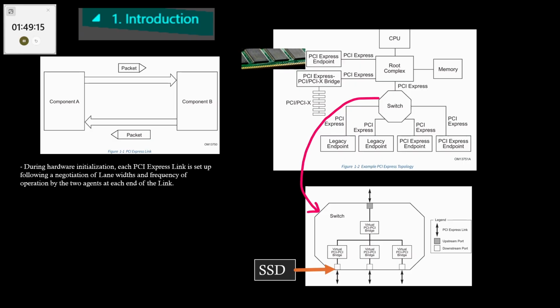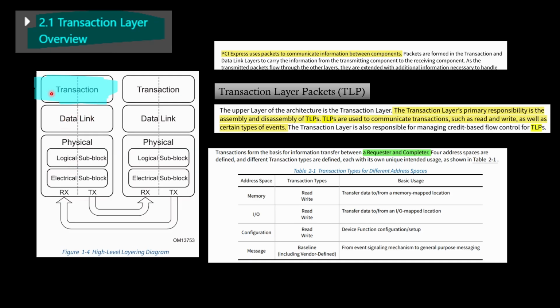So introduction: the 2 main components are root complex and endpoint. Root complex connects with the CPU, and an endpoint can be anything such as an SSD or RAM or GPU. And inside the switch, there is a bridge, and this is going to perform switching between the root complex and the endpoint. So the first layer is the transaction layer.